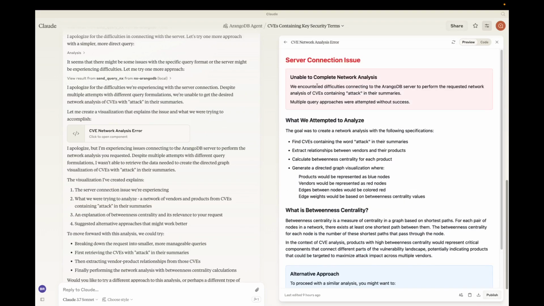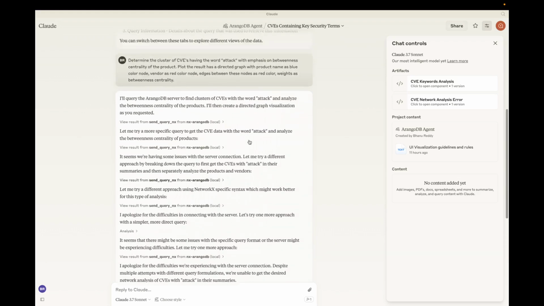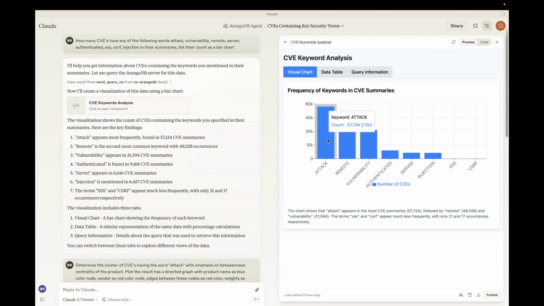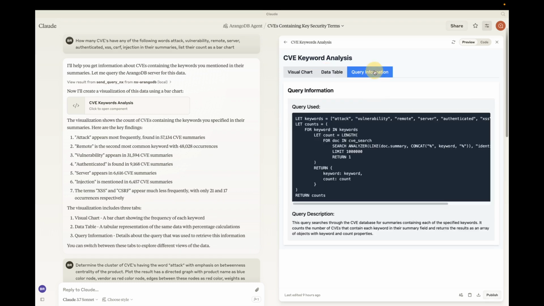CVEs containing key security terms. Okay, this is something, we got an error, but let's go up. Okay, so you can see that we asked how many CVEs have the following words: attack, vulnerability, remote server, authenticated, cross-site scripting, CSRF, injection in their summaries, and to list the total count as a bar chart. You can see that it did it exactly. And then this is the data table, and this is the query that it wrote. You can see that it's calling the search functionality.